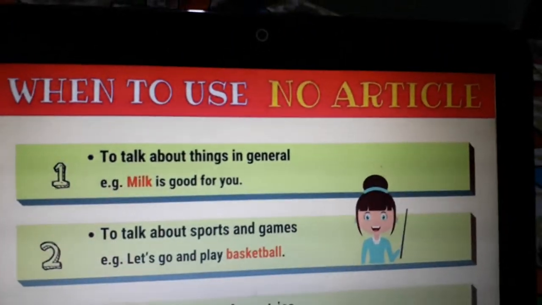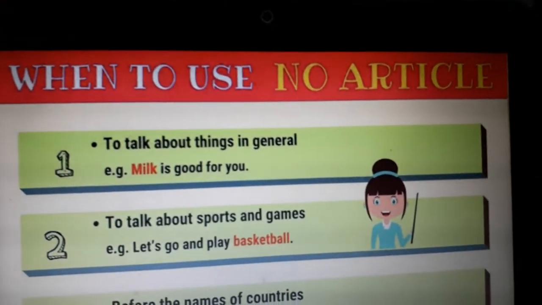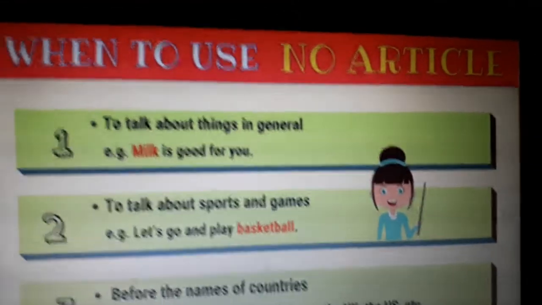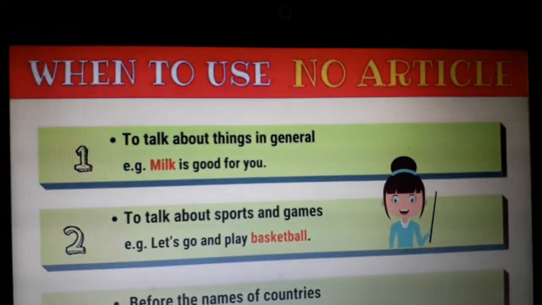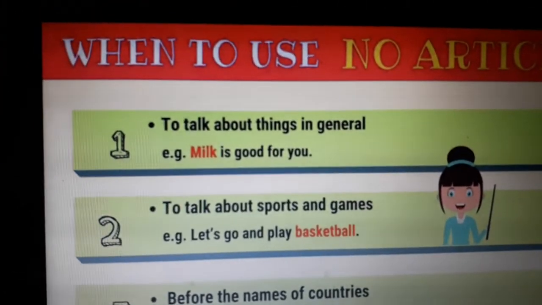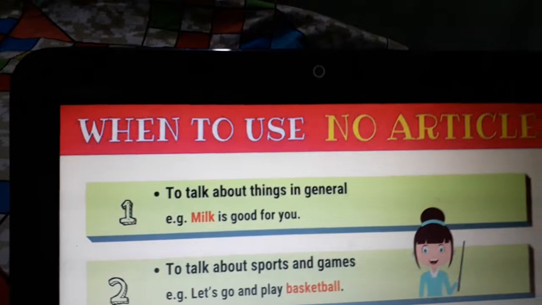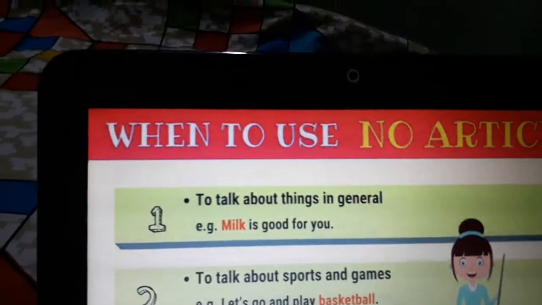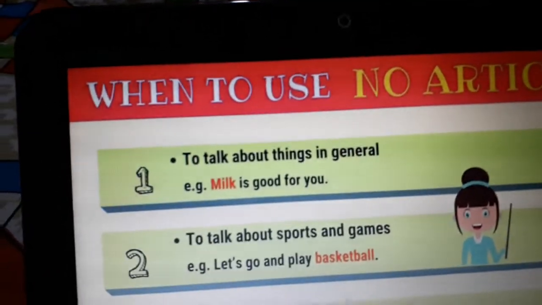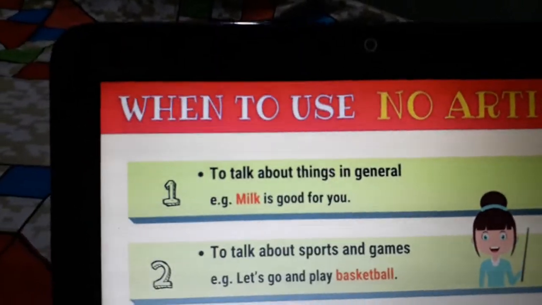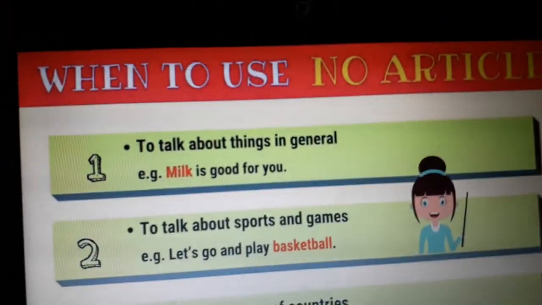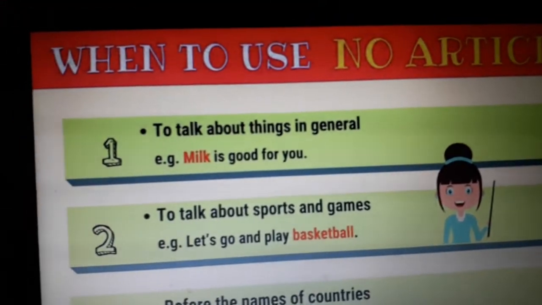Now, when to use no article, to talk about things in general. This was all about where to use the article the, and where not to use the article the, or any article. Like, milk is good for you. It is good for me also, good for your father also, good for your mother also, good for your sister also, good for your granny also, good for your grandpa also. Whosoever is there, milk is good for everybody's health because it is a complete diet.